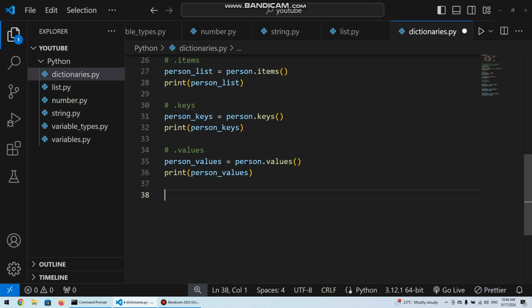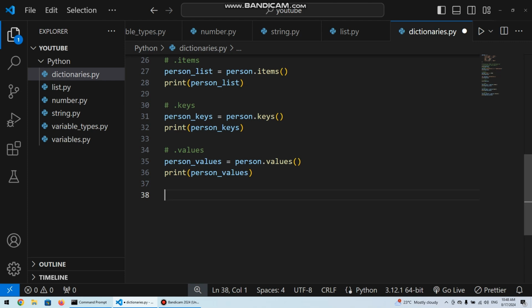Just like we saw with lists, the pop method removes an item from our list. With lists we saw that it removes the last item, but in this case, pop as a method takes a parameter, which is what we want to remove.